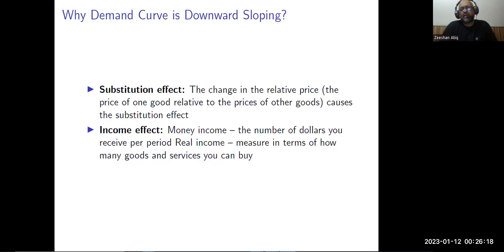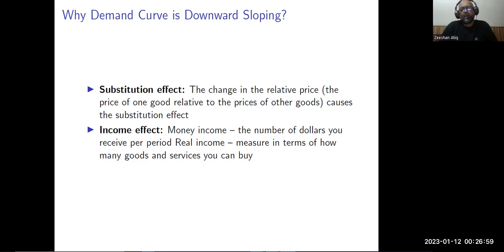Why are demand curves downward sloping? When the price of any commodity increases, that creates two kinds of effects on the demand of the products. The one effect is called the substitution effect. Generally, when the price of one good increases, people switch to other products. People substitute one good with the other. Like, say, for example, if the price of petrol increases, people switch to CNG. Similarly, if the price of tea increases, people switch to coffee. And similarly, if the price of Coca-Cola increases, people switch to Pepsi. So the change in the relative price, the price of one good relative to another, causes the substitution effect.